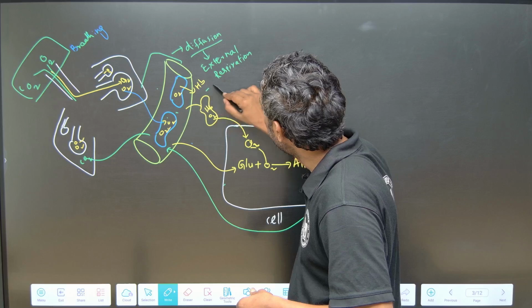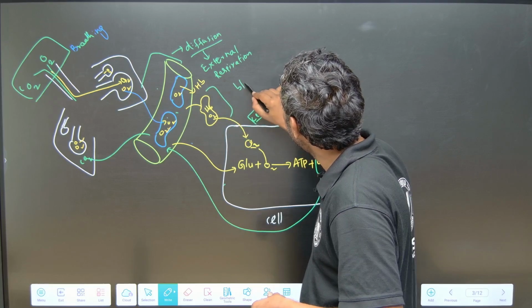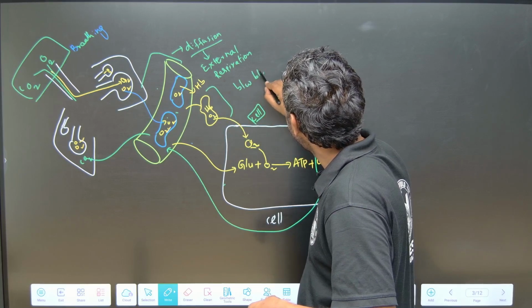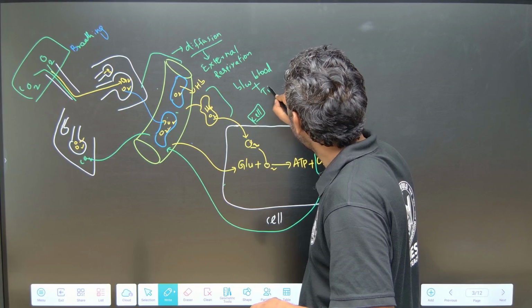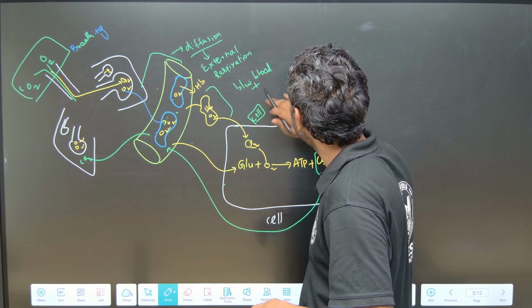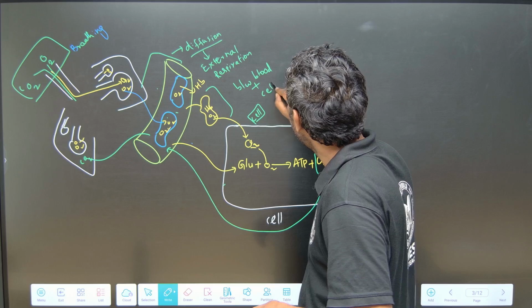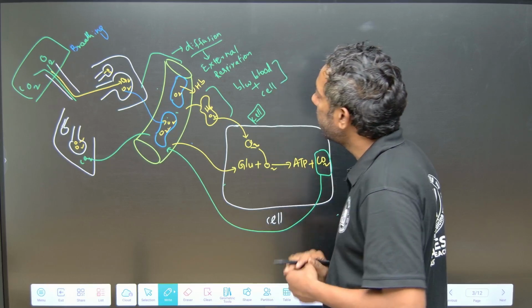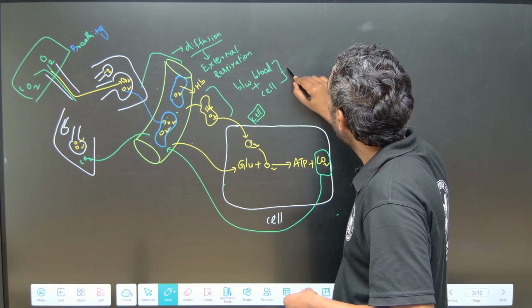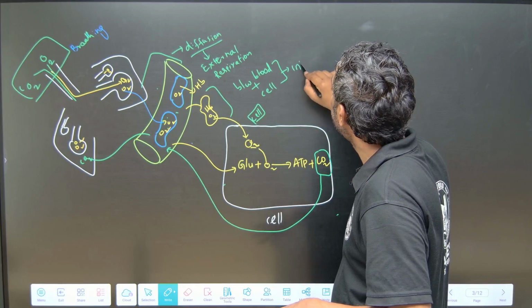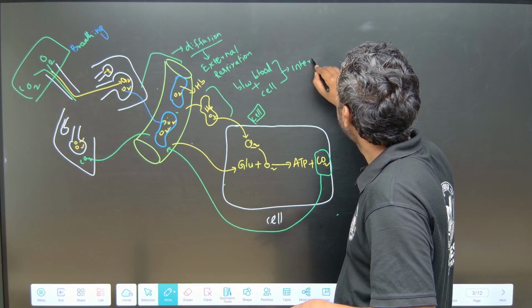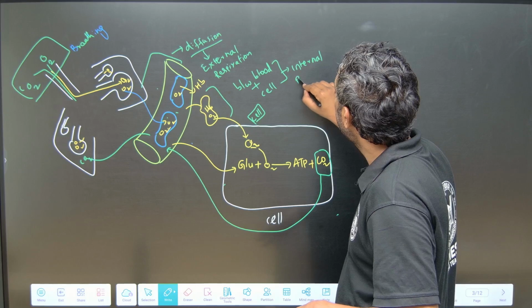Between the blood vessel and tissue or cell, there is an exchange called internal respiration.